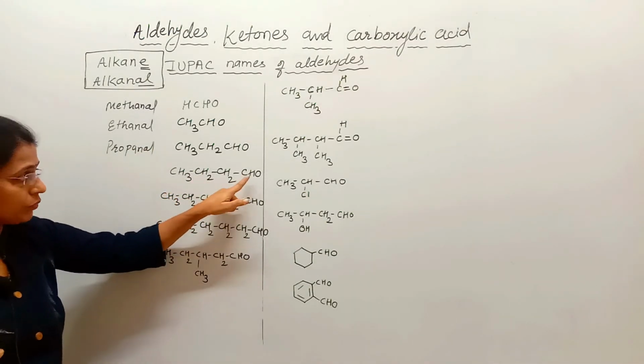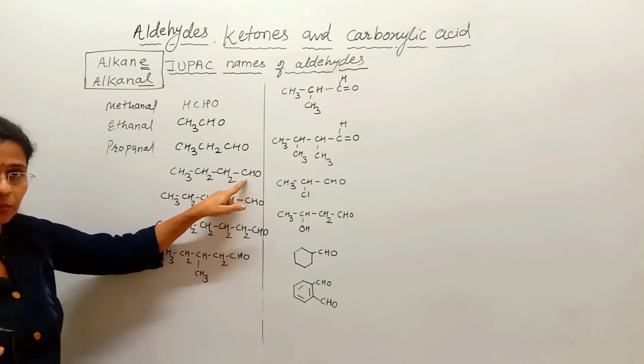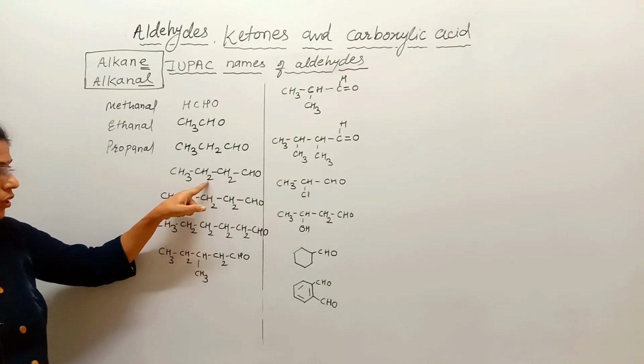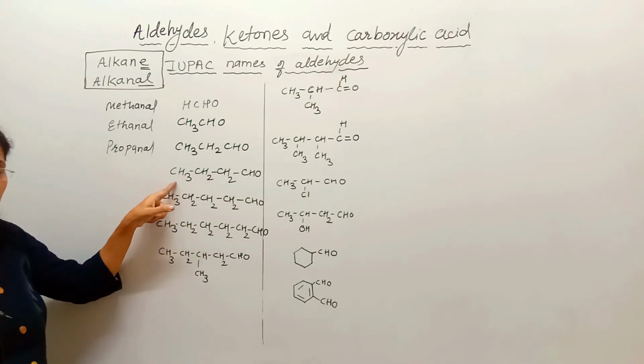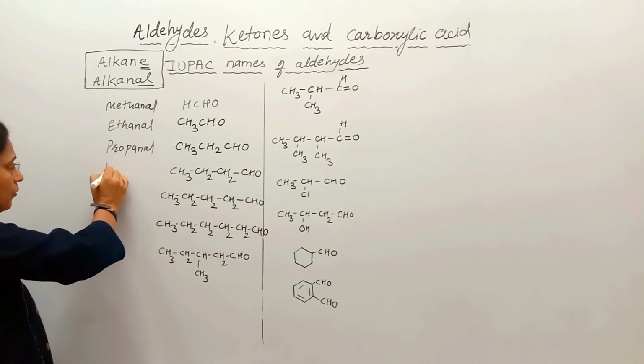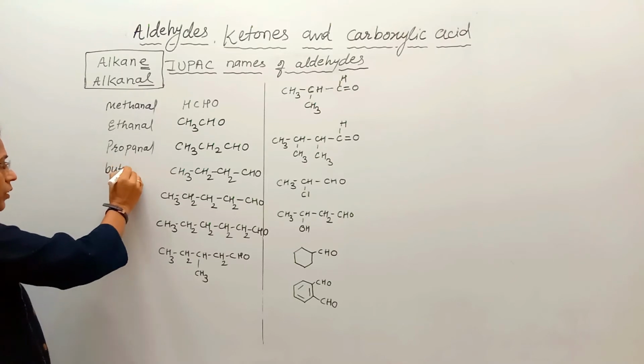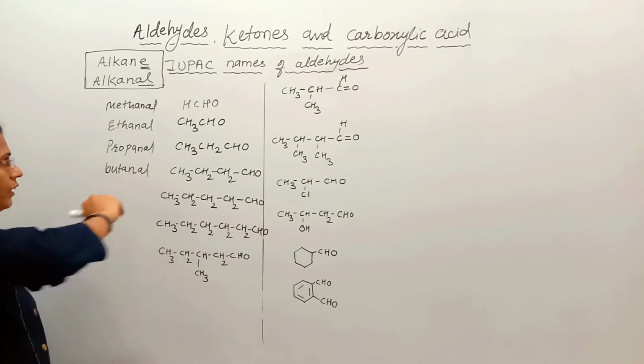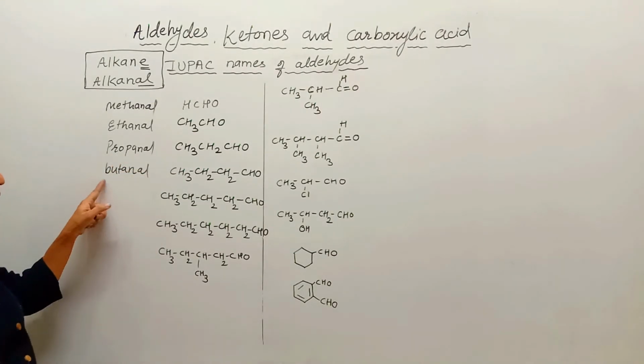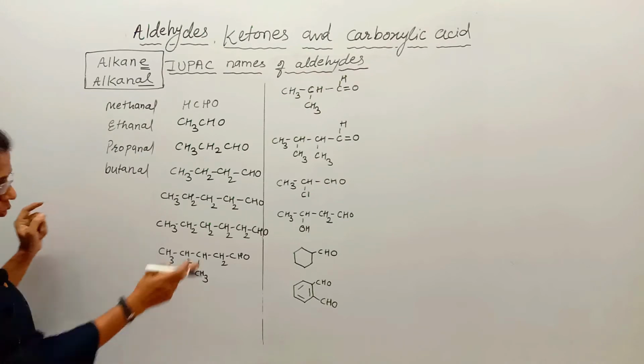While giving numbers, we will give numbers from this carbon. 4 carbons means the parent alkane is butane. E is replaced by al and hence the name is butanal.